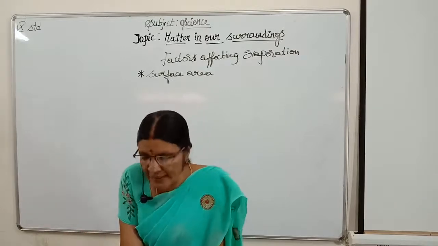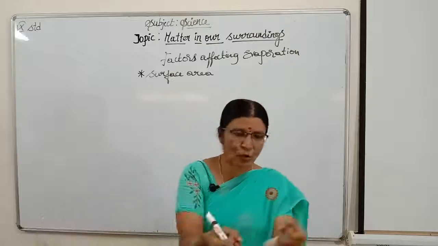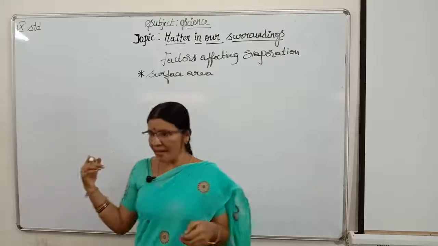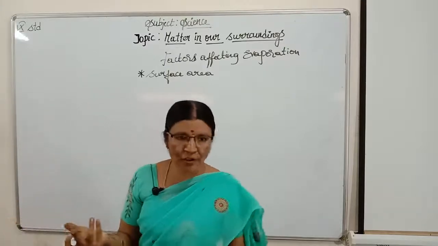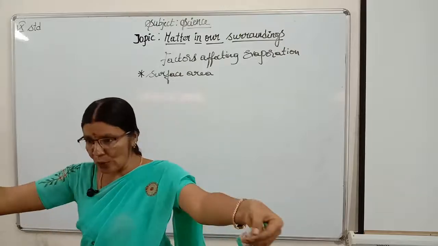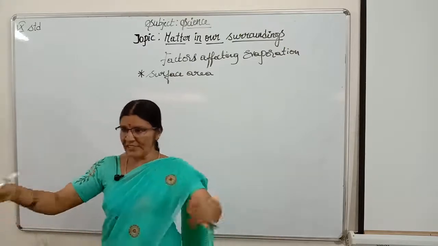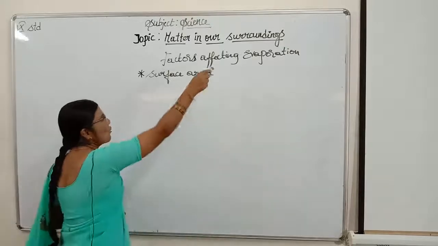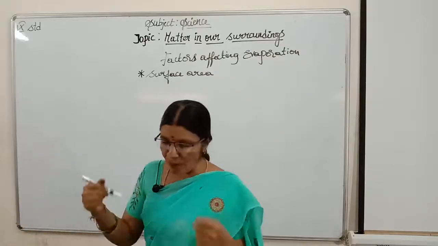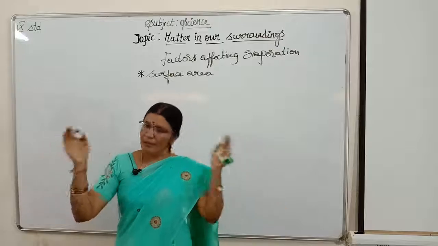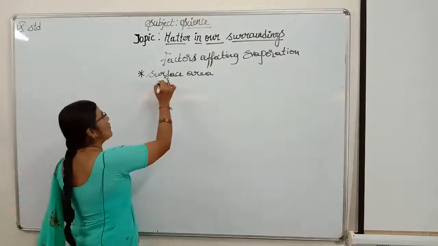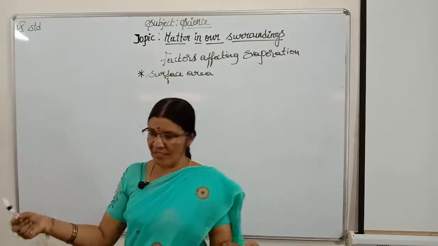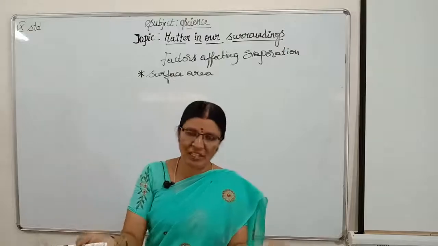When you put it under the sun, if you put the clothes like that without spreading them evenly on the rope or on a string, then the clothes will not dry soon, isn't it? When you spread those clothes, without any folds, as you increase the surface area, the rate of evaporation will be increased. The more the surface area, the more evaporation is. Means surface area is directly proportional to evaporation. As you increase the surface area, the rate of evaporation is more.